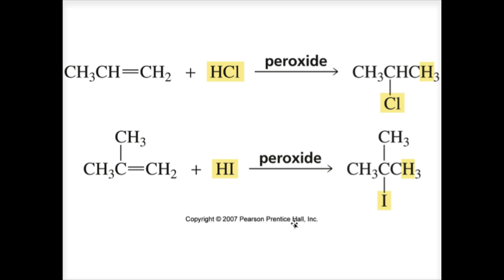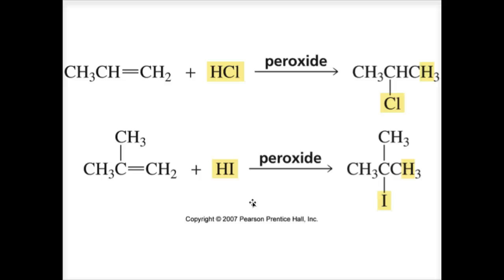Now notice that peroxide has no effect on the addition of hydrogen chloride or hydrogen iodide to an alkene. The addition that occurs when a peroxide is present is the same as the addition that occurs when a peroxide is absent. Why is the peroxide effect observed for the addition of HBr but not for the addition of HCl or HI? We call this the peroxide effect. Now the next slide is going to provide the answer.